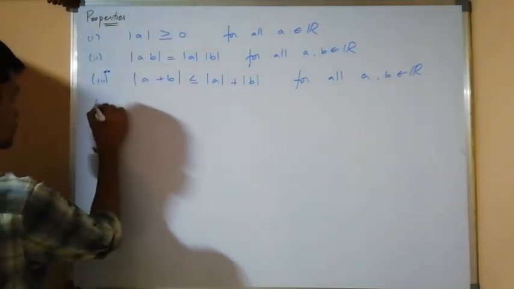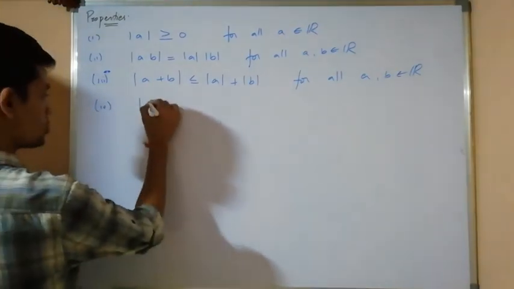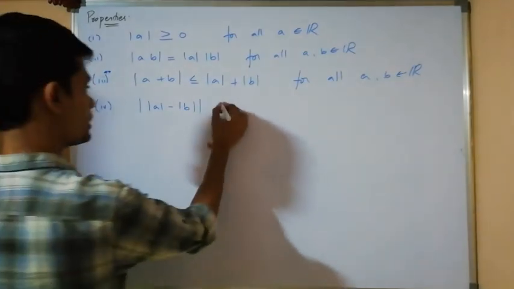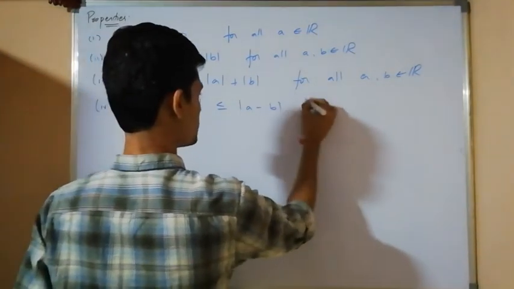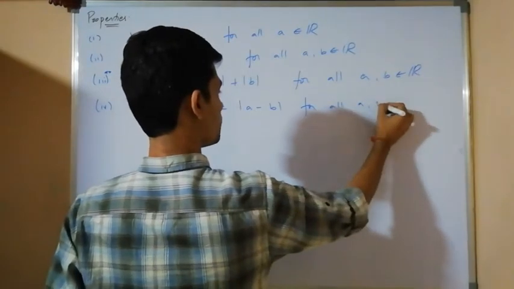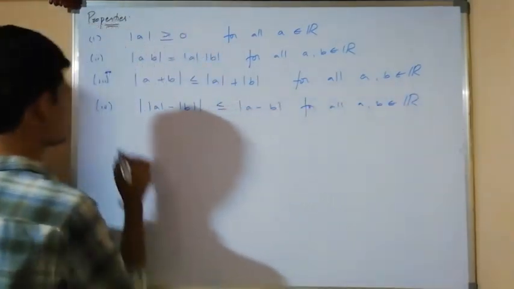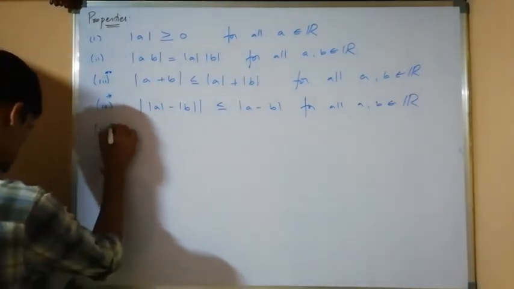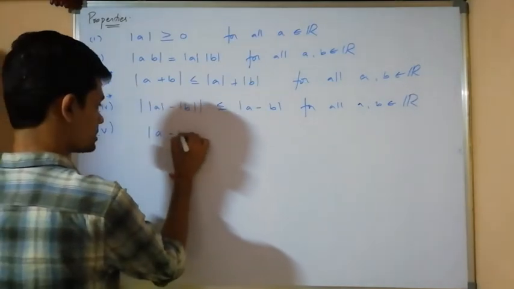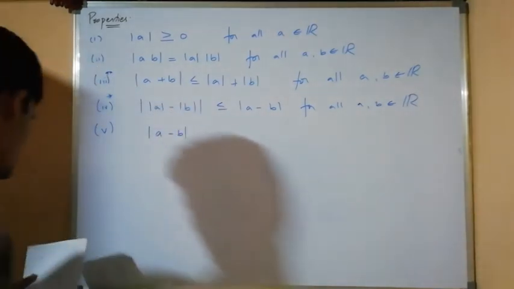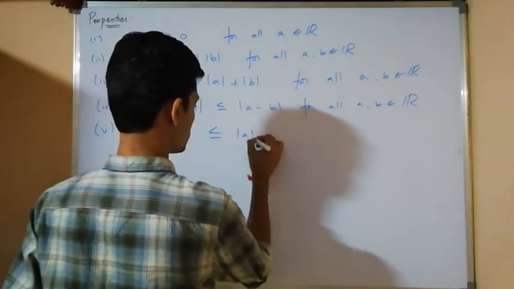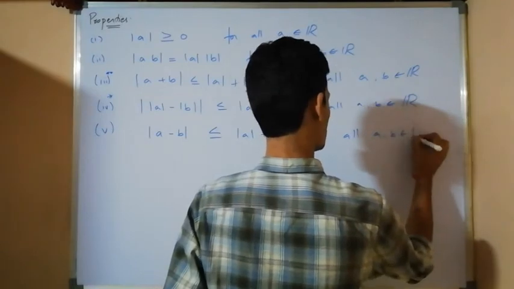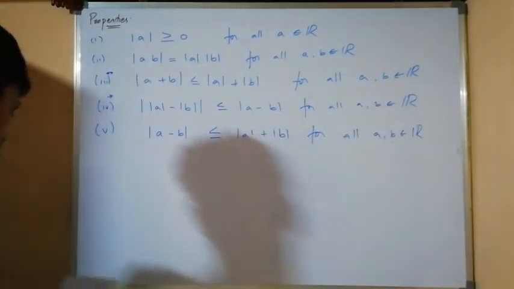Now, fourth one: modulus of A minus modulus of B is less than or equal to modulus of A minus B for all A, B belongs to R. This is also an important property. Now, fifth one: modulus of A minus B is less than or equal to modulus of A plus modulus of B for all A, B belongs to R.